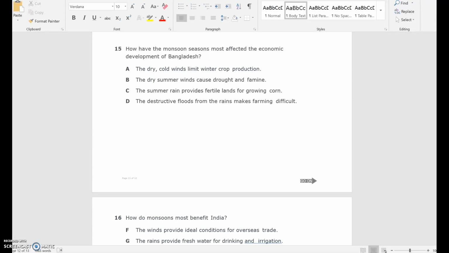Number 15. How have the monsoon seasons most affected the economic development of Bangladesh? A. The dry cold winds limit winter crop production. B. The dry summer winds cause drought and famine. C. The summer rain provides fertile lands for growing corn. D. Destructive floods from the rains makes farming difficult.